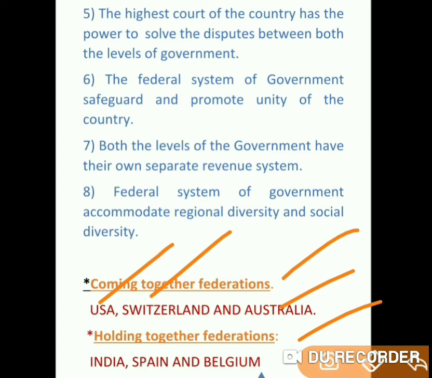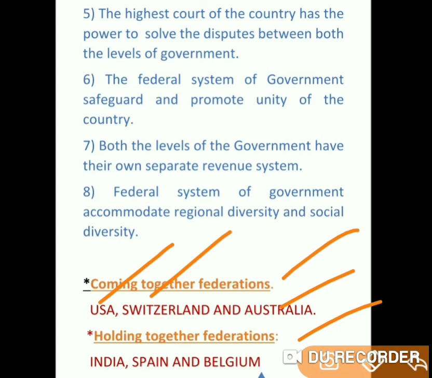And the next is holding together federation. Holding together federation means what? This is the second route, where a large country decides to divide its power between the constituent states and the national government. So here it only relates to larger countries. Larger countries means the countries which are expanded, in countries where there is a large population. For example, when it comes to India, India is a large country in which there are 30 states.